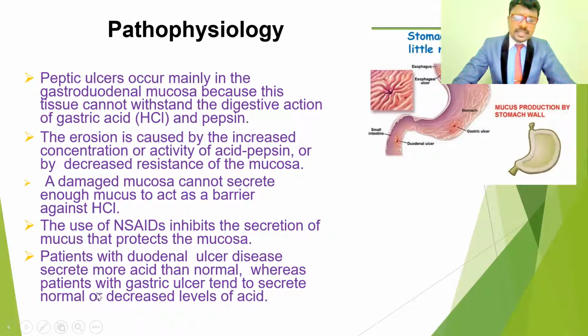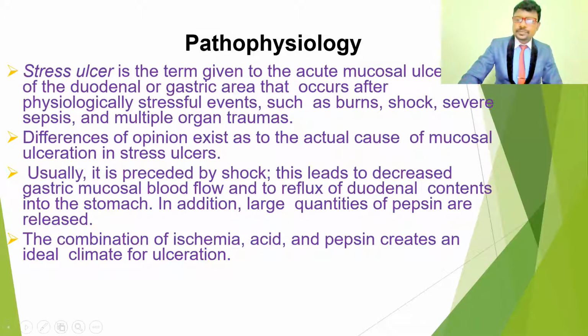Patients with duodenal ulcer disease secrete more acid than normal, whereas patients with gastric ulcers tend to secrete normal or decreased levels of acid. So in those with gastric ulcers, the HCl concentration may be normal or decreased, but in duodenal ulcers the HCl concentration is high. That is the difference between duodenal and gastric ulcers.